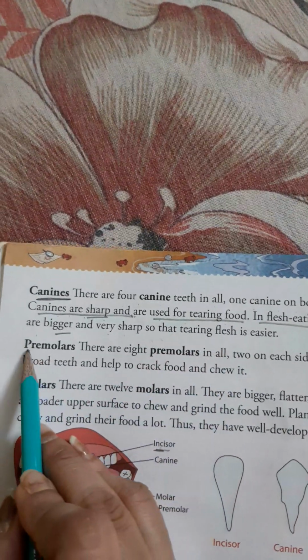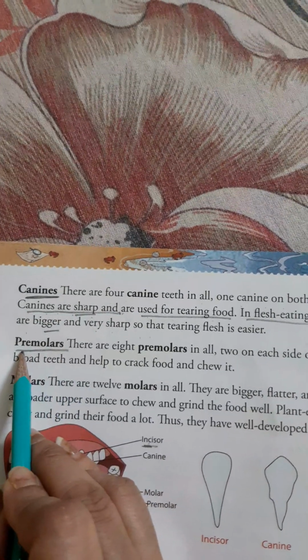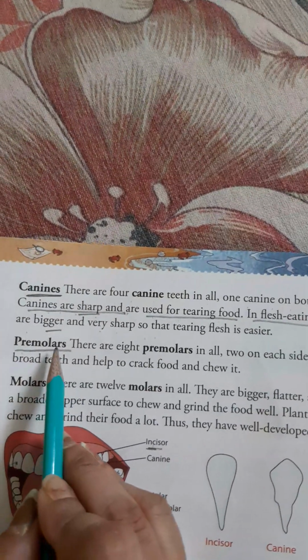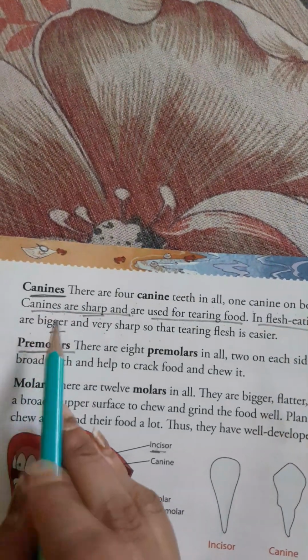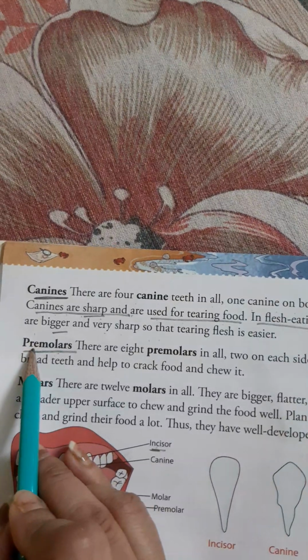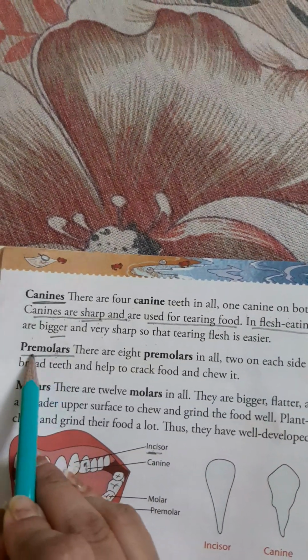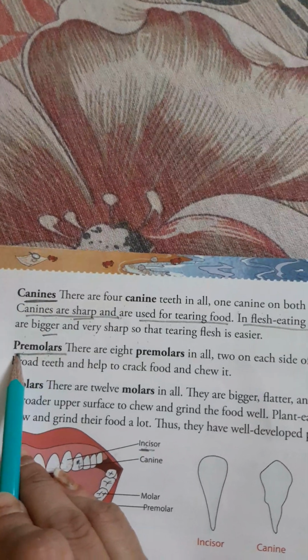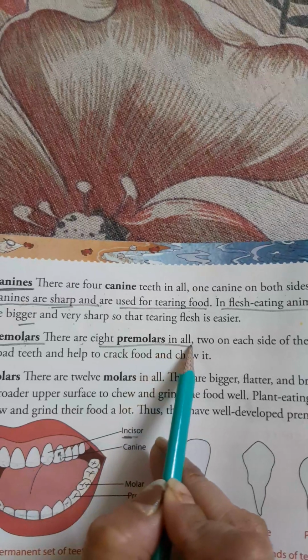Okay. Next type of teeth, that is premolars. Pre means before. So which teeth are present before molars and after canines? These are known as premolars. The teeth that come before molars are called premolars.